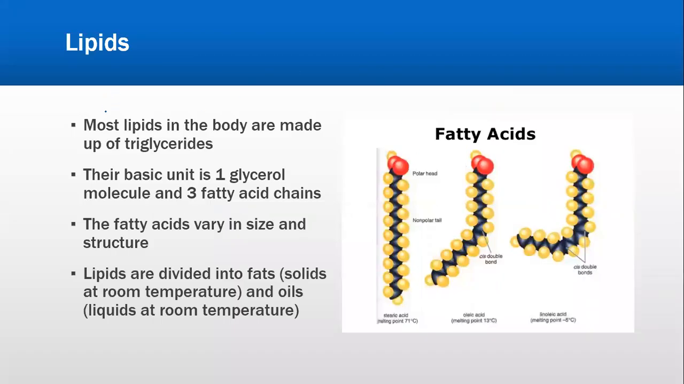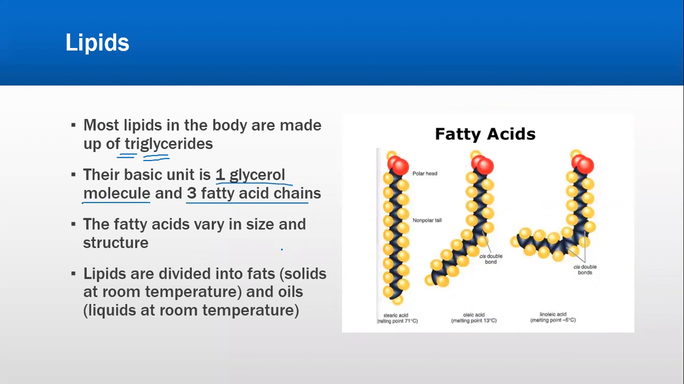The third group in your biological molecules is lipids. Lipids हम fats को भी कहते हैं. Now most lipids in the body are made up of triglycerides. Triglycerides का क्या मतलब है? Tri means three, glycer means glycerol molecule, and ides means chain. Their basic unit is one glycerol molecule and three fatty acid chains.